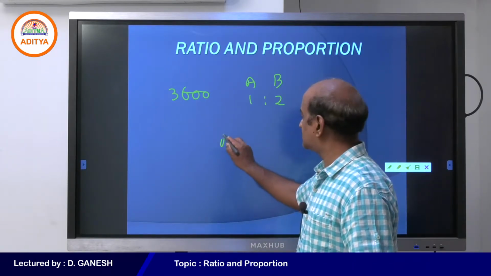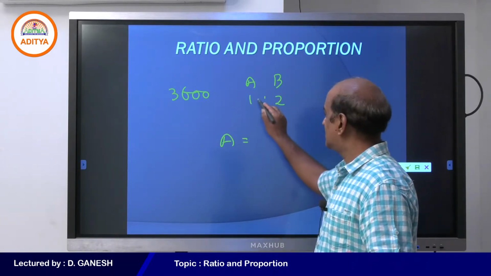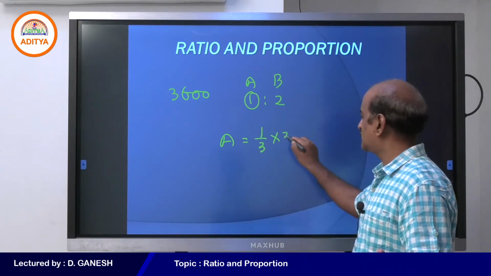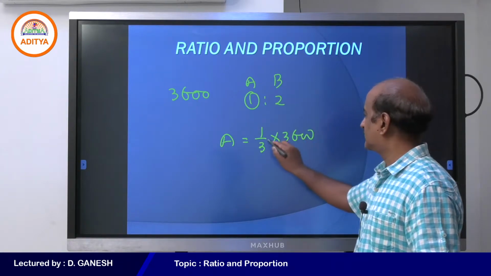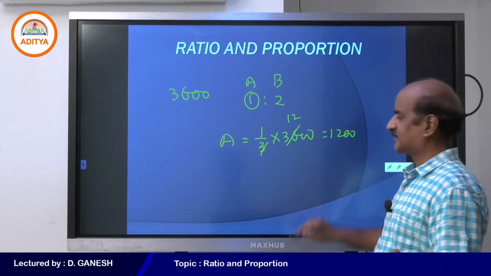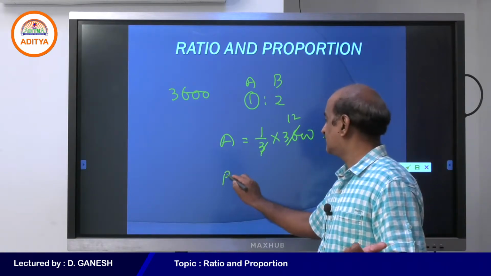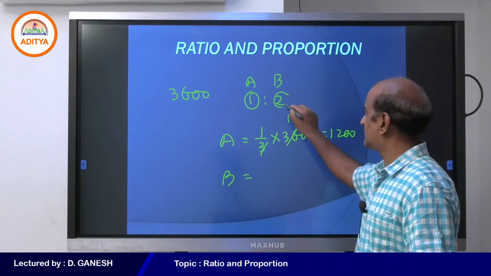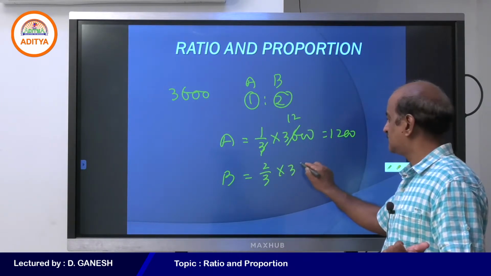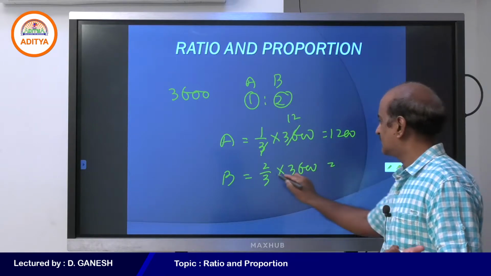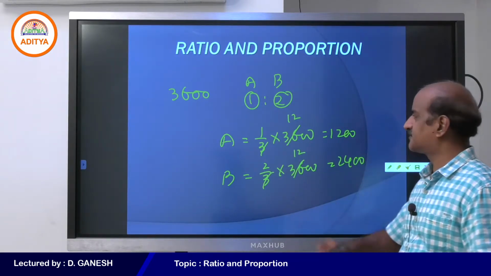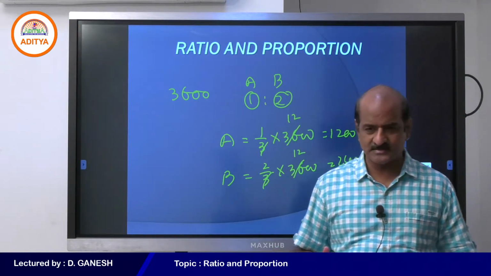Obviously, you have a practice of dividing an amount something like this. A must be getting one part out of three parts into 3600. You know that very well. And yes, A must be getting 1200 rupees. And when it comes to B, this is our regular practice. B must be getting two parts out of 3 into 3600, right? And hence B must be getting 2400 rupees. So this is a regular practice.